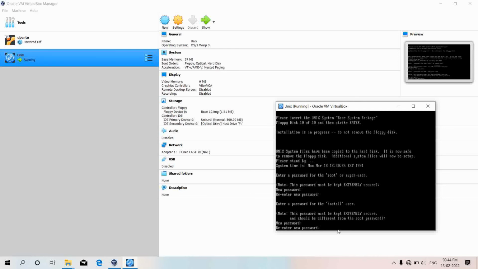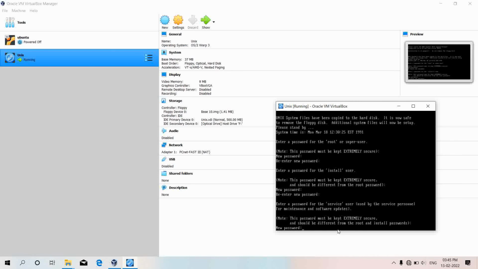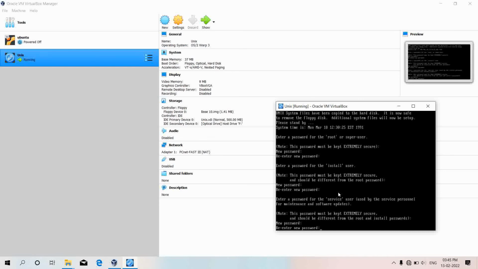I have entered the password for install user. Now I am entering the password again. Now after this, the on-screen instructions saying that enter the password for service user, and make sure the service user password should not be same as install as well as root user. So it should be unique. So I'm entering the password, and after that re-entering.